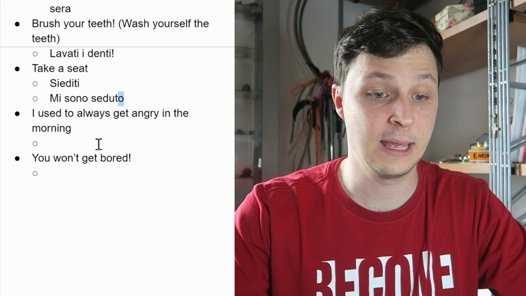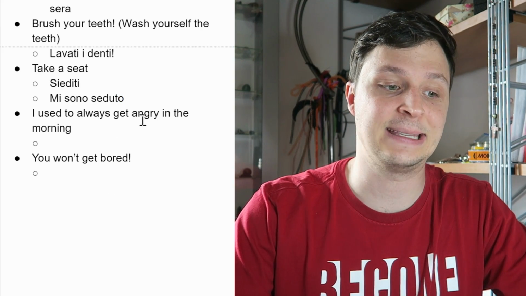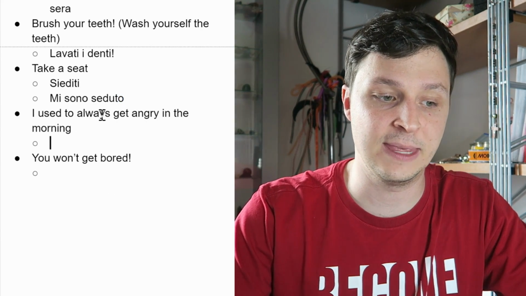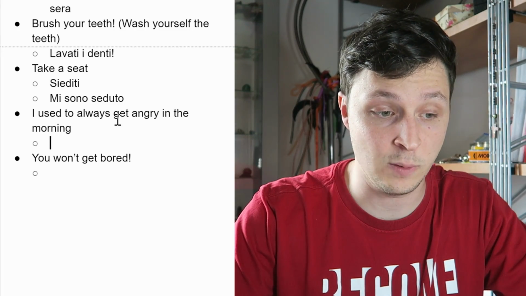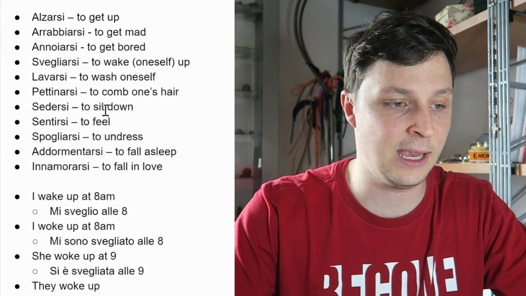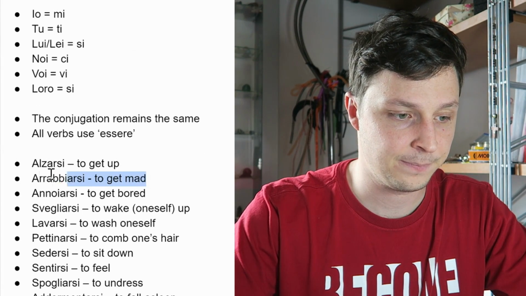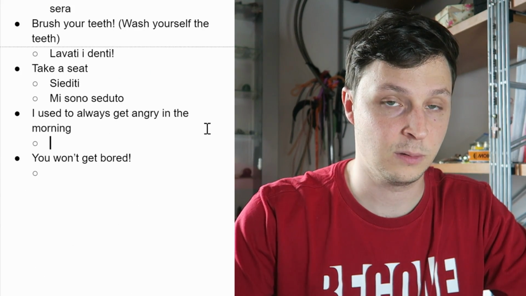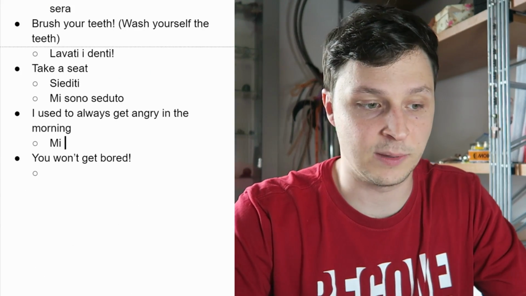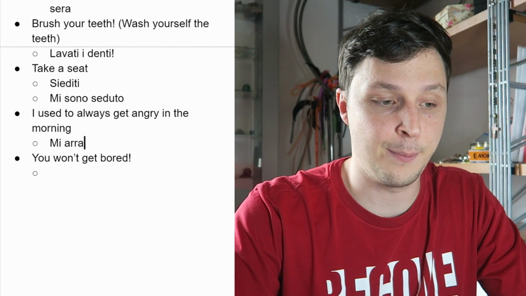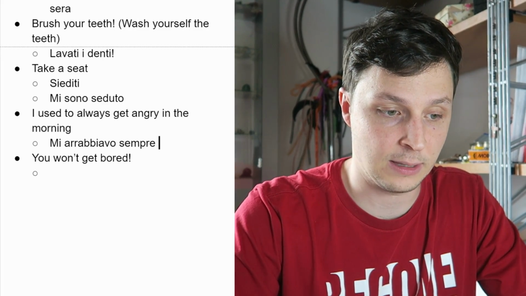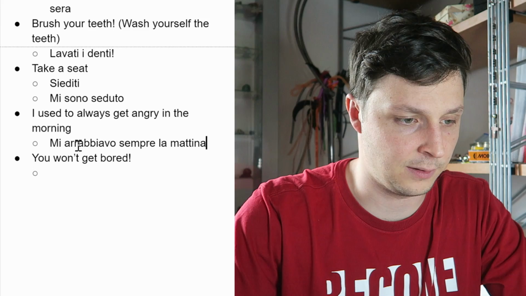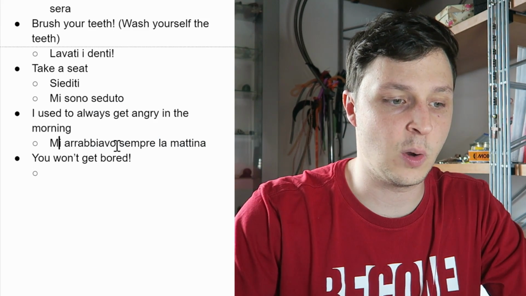Let's do two more examples. I used to always get angry in the morning. So this is going to be imperfetto verb tense. The verb is get angry, so that's going to be arrabbiarsi, okay? So we're going to use imperfetto. So mi, always mi with I, arrabbiavo, sempre la mattina. So notice the verb tense.